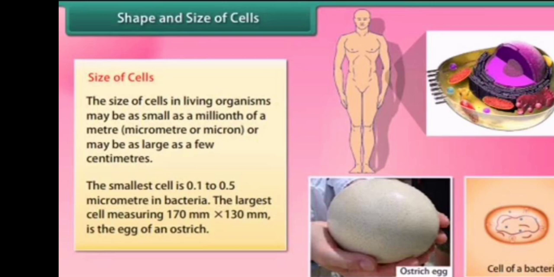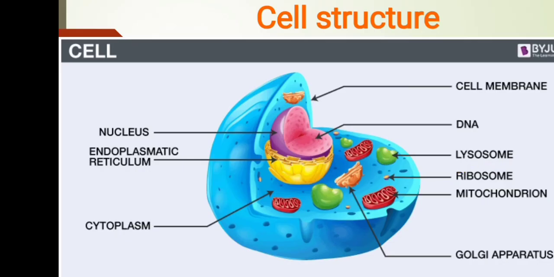The bacterial cell is a very small cell, 0.1 to 0.5 micrometers, and the largest cell is the ostrich egg, 170 mm by 130 mm. Next we go to cell structure.